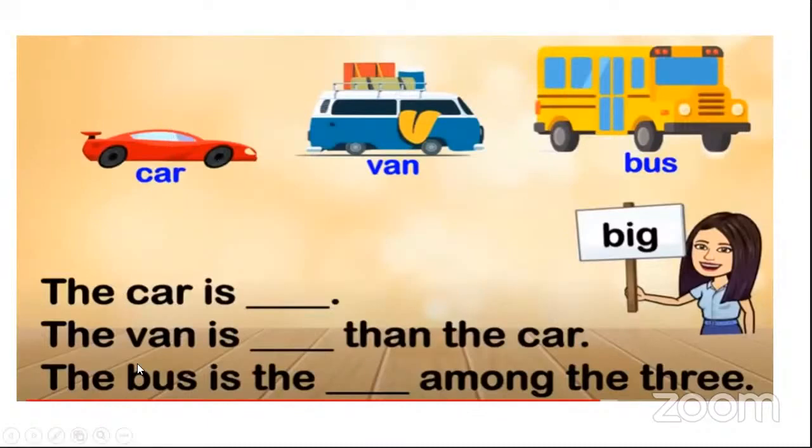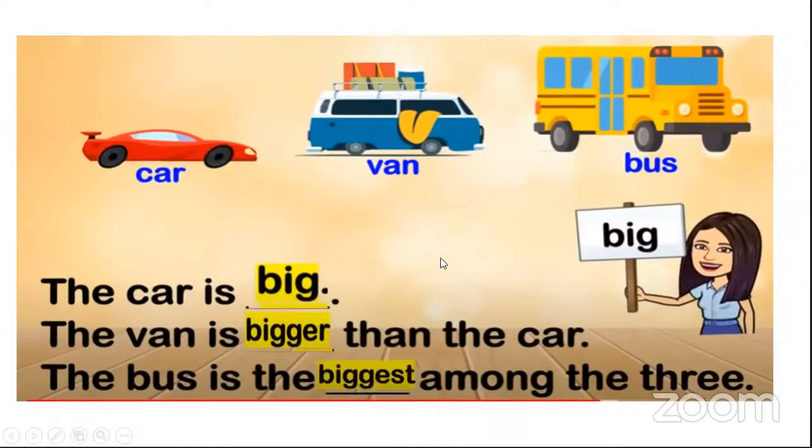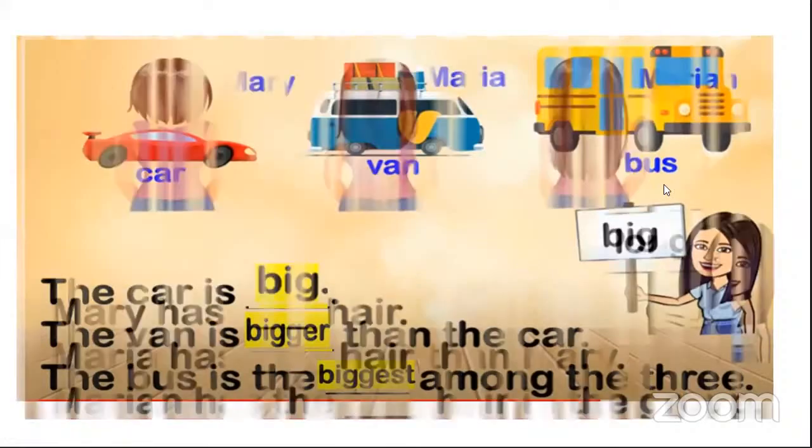I've shown this picture, the car. The car is big. The van is bigger than the car. The bus is the biggest among the three. Wow, that's very nice. Excellent. I need to give a big clap for you. Very nice.